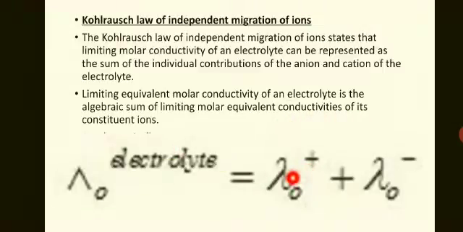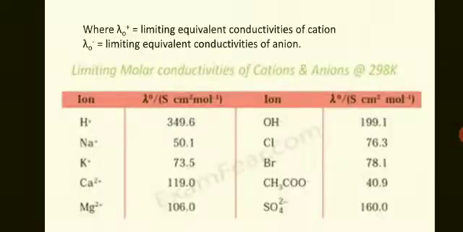That is, the sum of lambda 0 plus and lambda 0 minus. Lambda 0 plus is the limiting equivalent conductivity of cation, and lambda 0 minus is the limiting equivalent conductivity of anion.